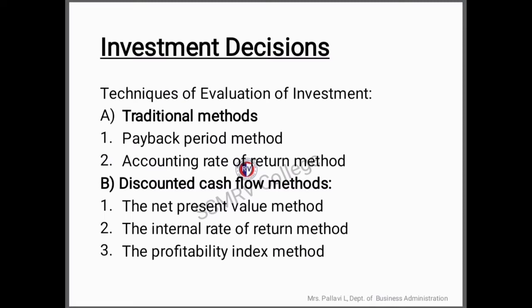This is a chapter on investment decisions. First, let's understand the different techniques of evaluation of investment. There are two techniques: traditional and discounted cash flow methods. The traditional methods are the payback period method and the accounting rate of return method, also called ARR. The second technique is discounted cash flow methods. Under that, there are three methods: NPV, net present value, IRR, internal rate of return, and the profitability index method.